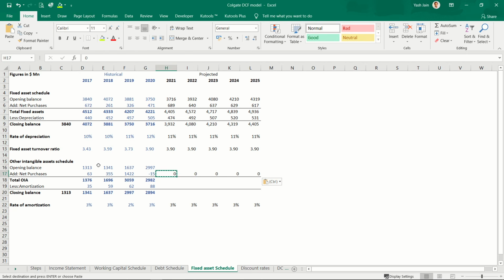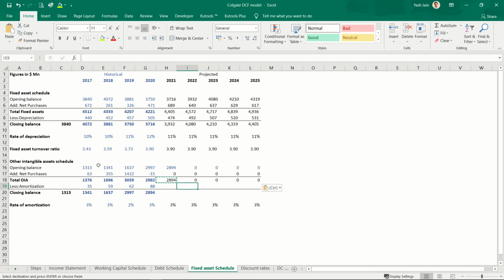So if I have no additions during the year, my opening balance would be last year's closing balance, and my total would be this plus this. I can copy and paste this function.